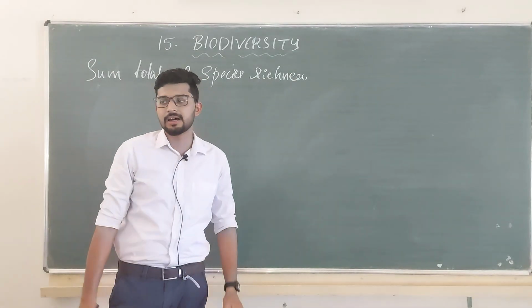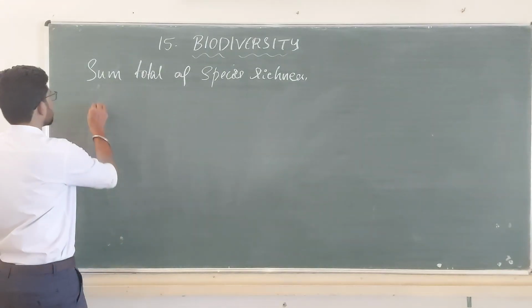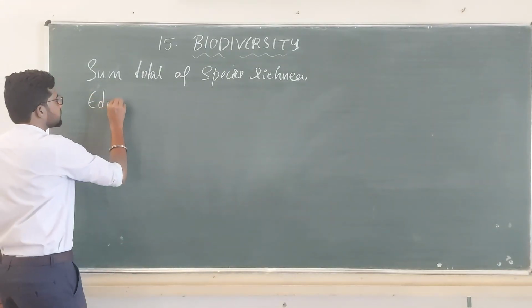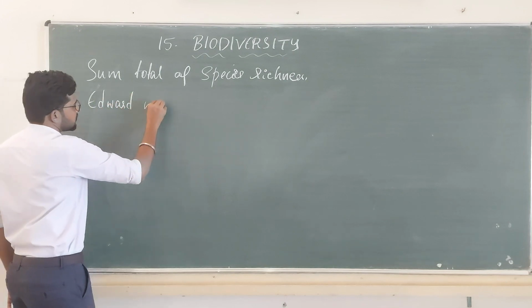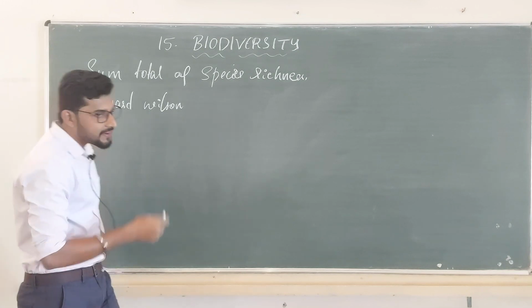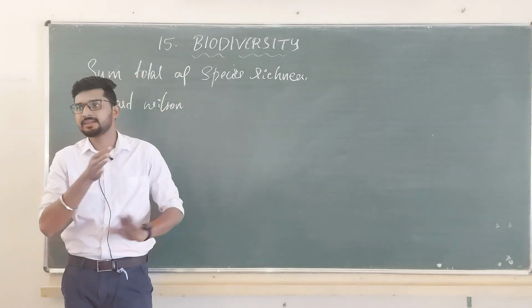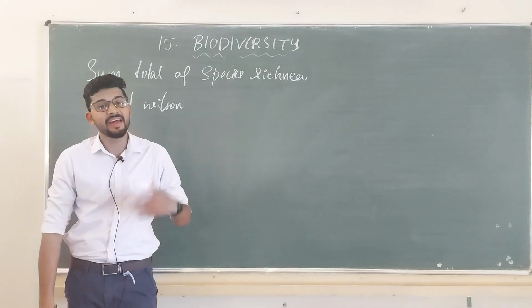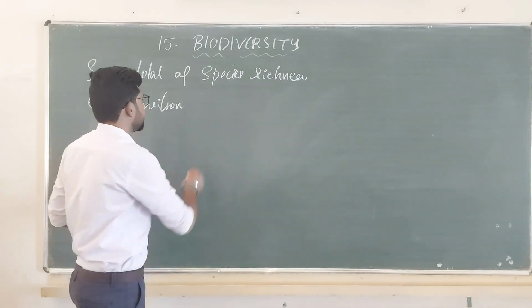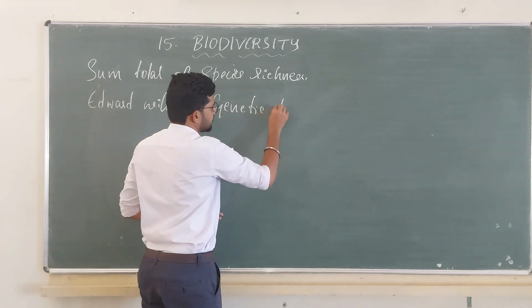The term biodiversity was coined by Edward Wilson, and he has classified biodiversity in three major ways. One is genetic diversity.